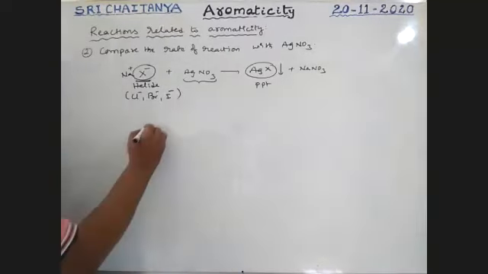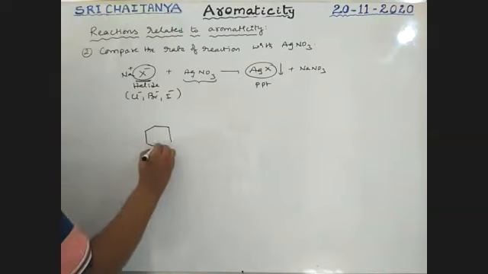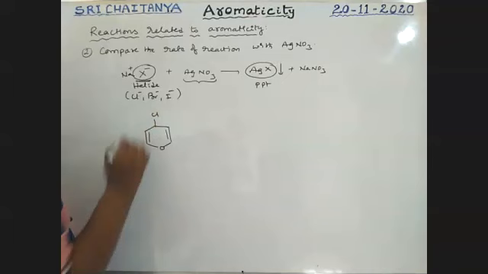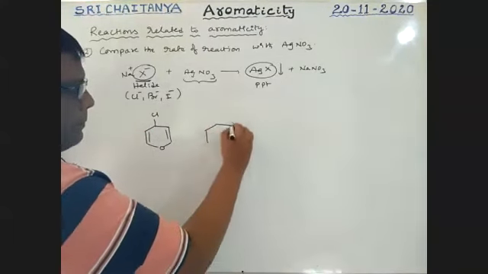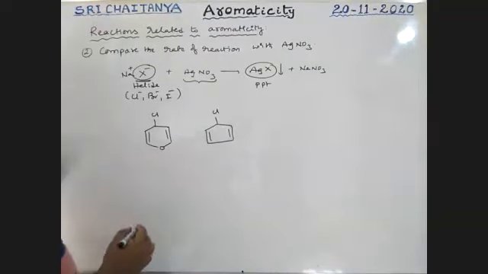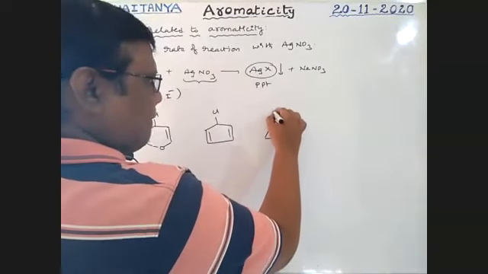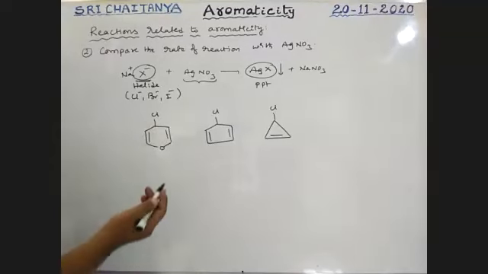See here. This is chlorine. Tell me, from where does Cl minus leave in the AgNO3 reaction?